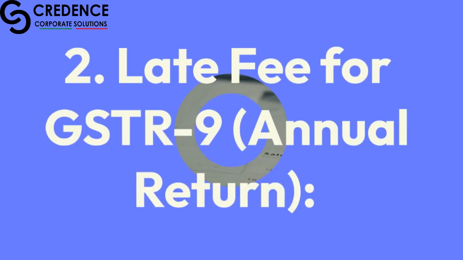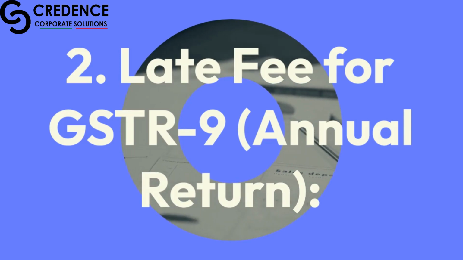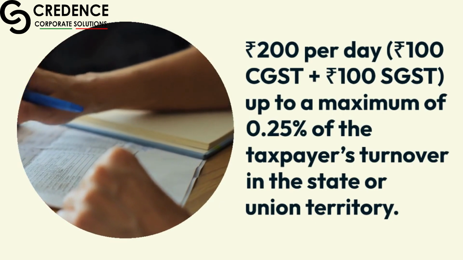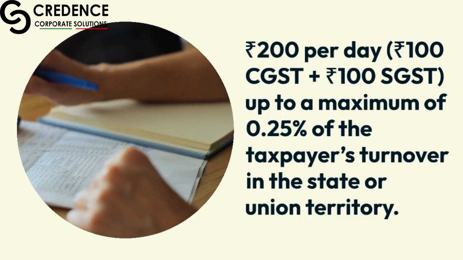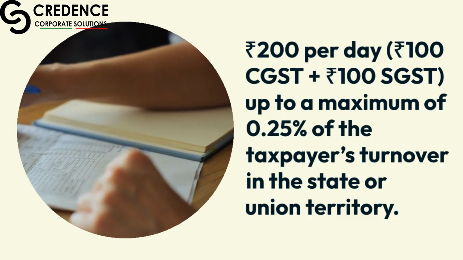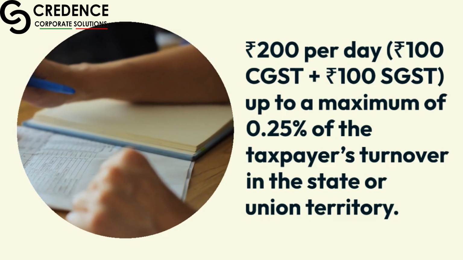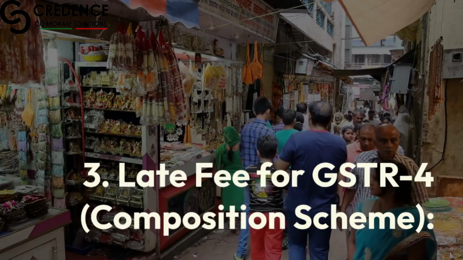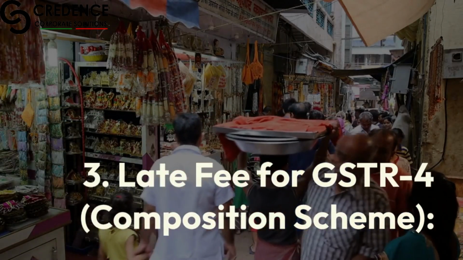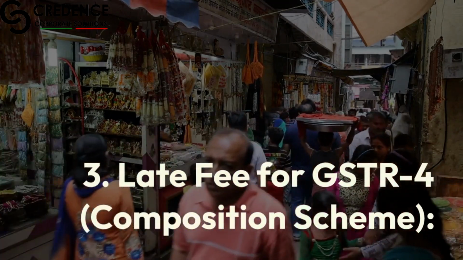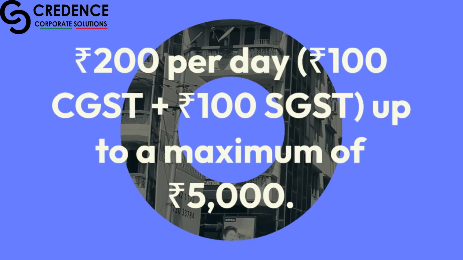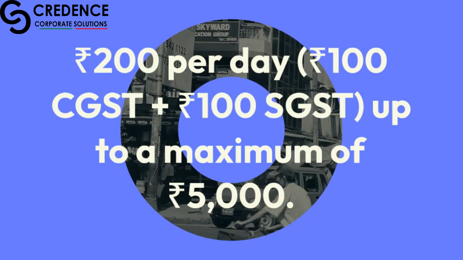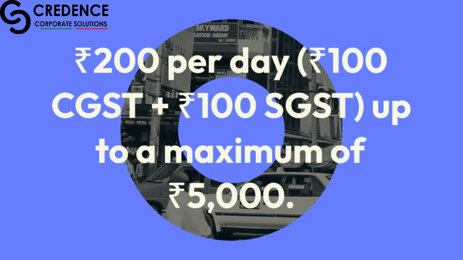rupees. 2. Late fee for GSTR 9, annual return. 200 rupees per day, 100 rupees CGST plus 100 rupees SGST, up to a maximum of 0.25% of the taxpayer's turnover in the state or union territory. 3. Late fee for GSTR 4, composition scheme. 200 rupees per day, 100 rupees CGST plus 100 rupees SGST, up to a maximum of 5,000 rupees.